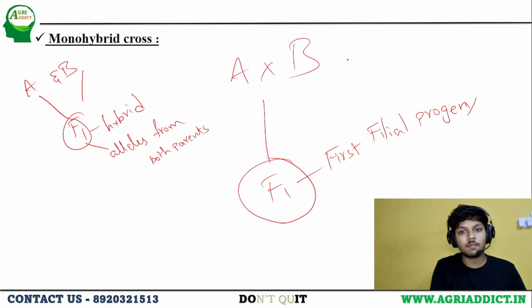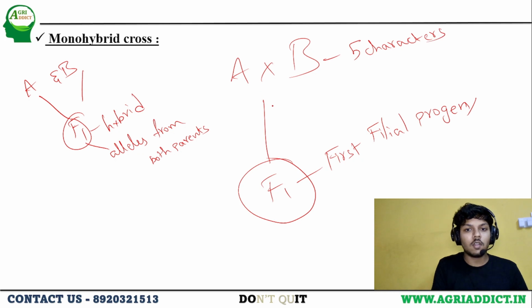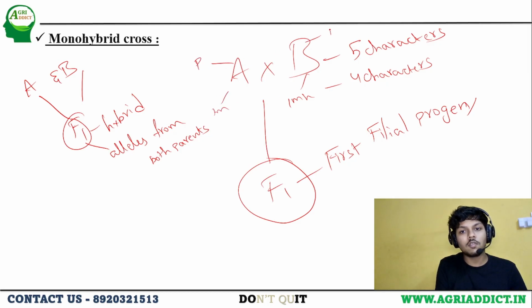Monohybrid means, A and B, let's assume they have 5 characters. Both of them exhibit the same expression in 4 characters. It means if B is 1 meter in height, A is also 1 meter. If the color of the flower is pink, in B it is also the same.